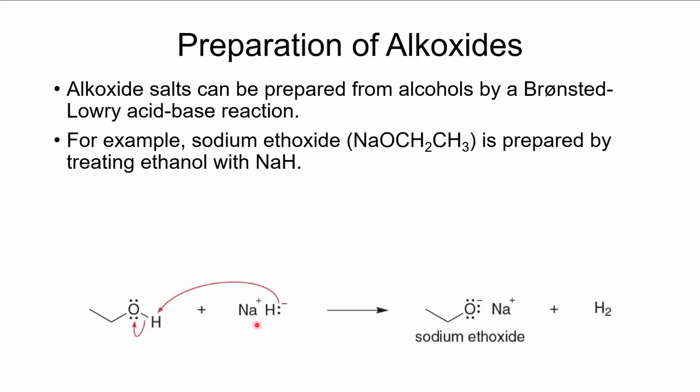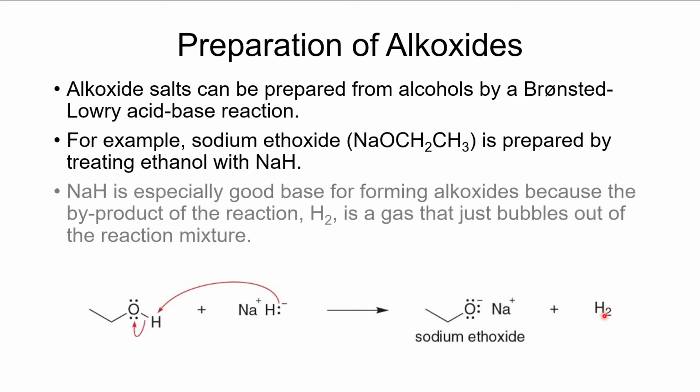So if we just use this very strong base, the sodium hydride, the hydride will come in, deprotonate, and we will get sodium ethoxide plus hydrogen gas. Since one of our products is hydrogen gas, that will just bubble right out of our solution, our reaction mixture, and we will get a very clean sample of sodium ethoxide. So this is an excellent way for preparing alkoxides. Now, there are other bases that we can use. Another one that is used is something like sodium amide, and I will show that to you here in just a few minutes.